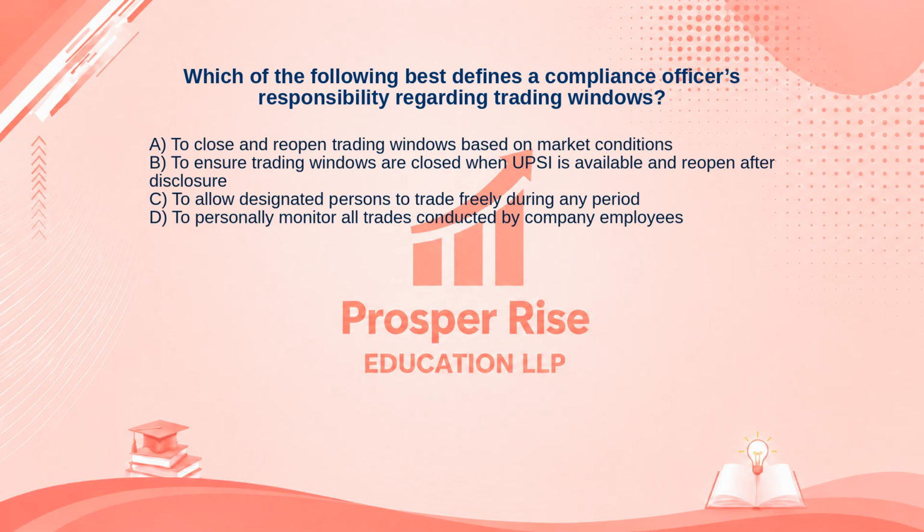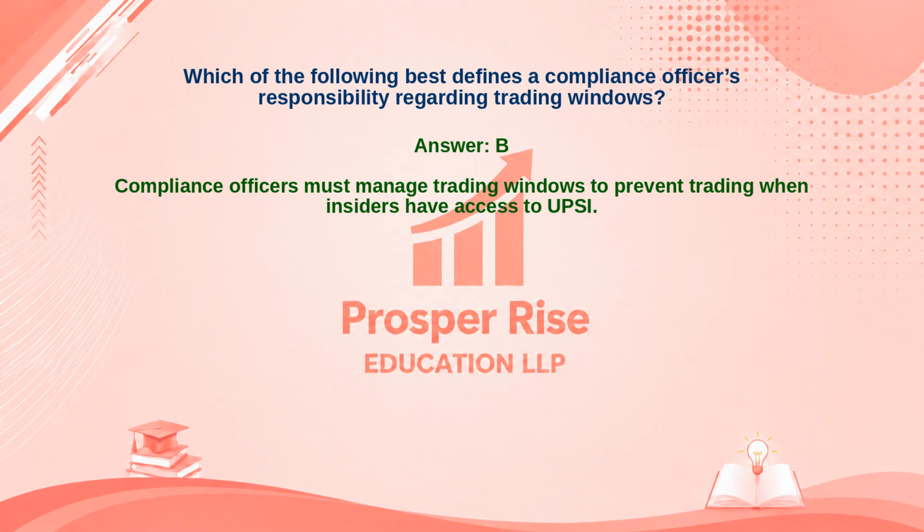Take a moment to pause the video and decide. The correct answer is option B. Let's see why. Compliance officers must manage trading windows to prevent trading when insiders have access to UPSI.